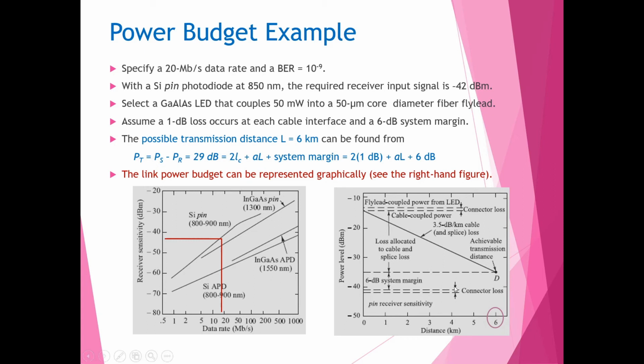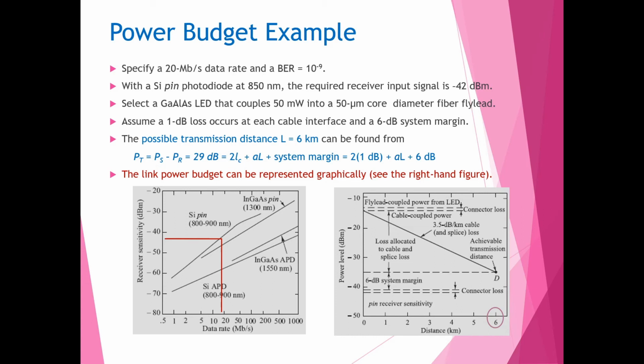So total power loss PT is equal to PS minus PR, that is -13 minus -42, which is equal to 29 dB. Suppose the connector losses occurring at the source and the detector are 1 dB each, then the total system margin will be total power loss minus connector loss, that is 29 minus 2, equal to 27 dB.